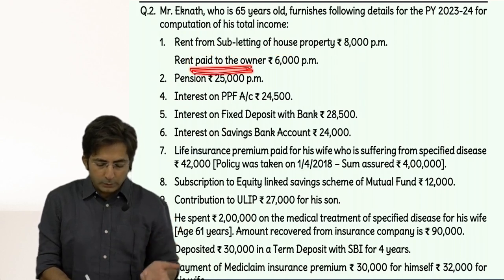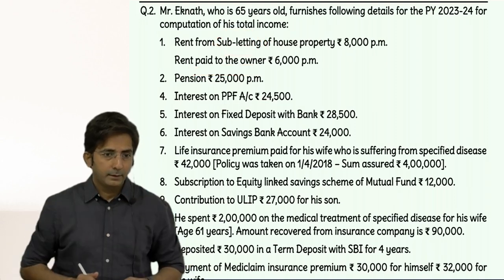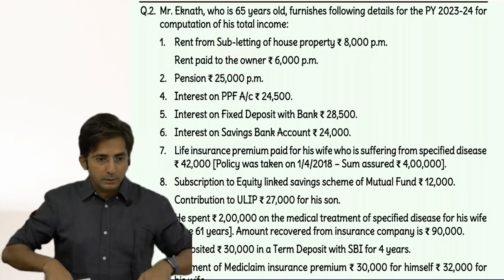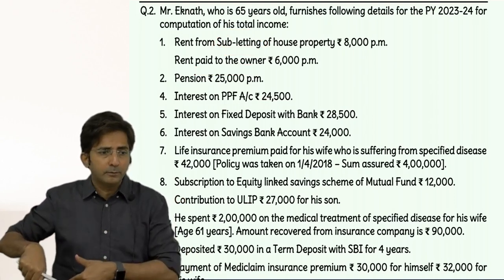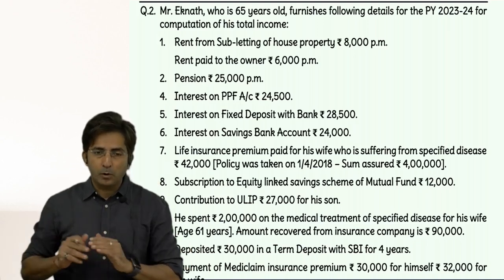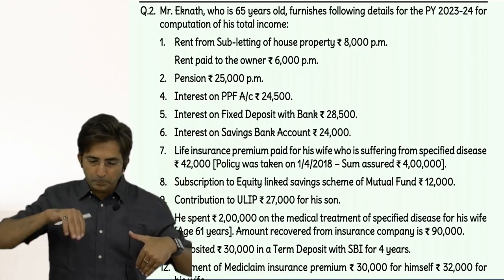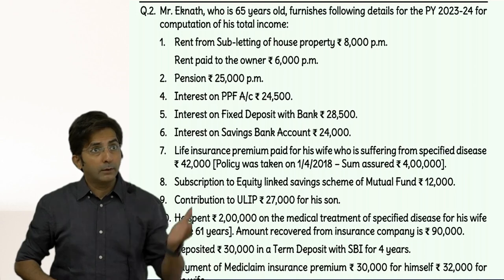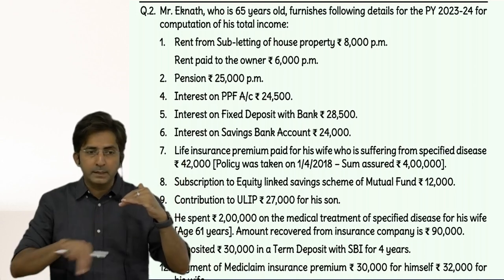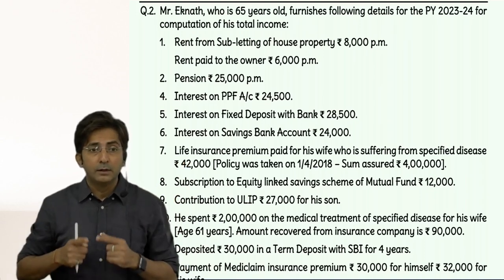Because in subletting, it's a rented house given on rent, and since it is a rented house, I have to pay rent myself, plus I am receiving rent also. Whatever rent you received, from that you can minus rent paid. And that is allowed as a deduction under section 57.